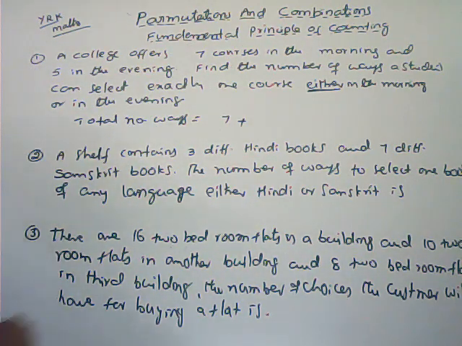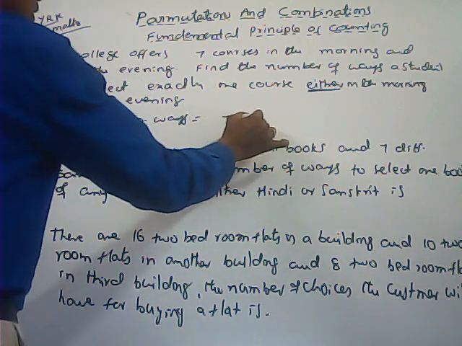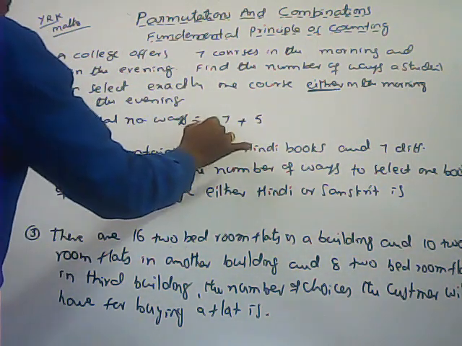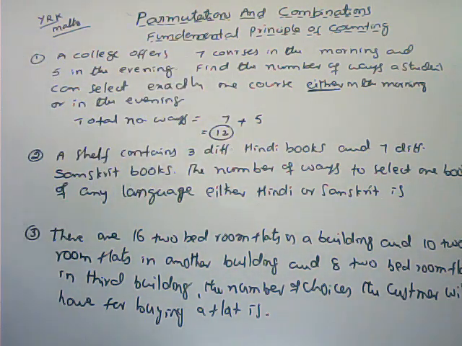And in the evening session also, 5 courses are there. The number of ways of selecting one course is 5 ways. So 7 plus 5, total 12 ways are there. Either in the morning or in the evening, to select one course, there are totally 12 ways.